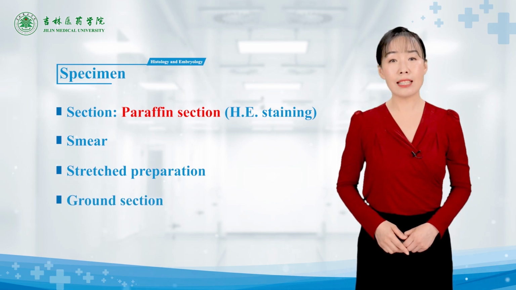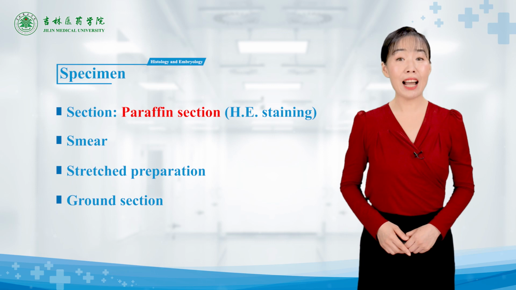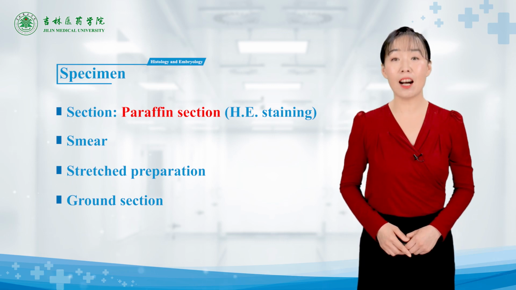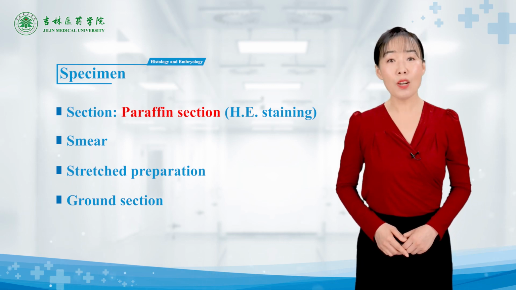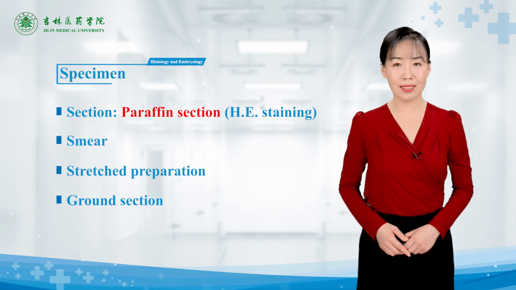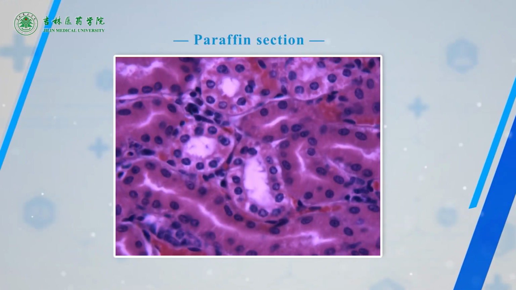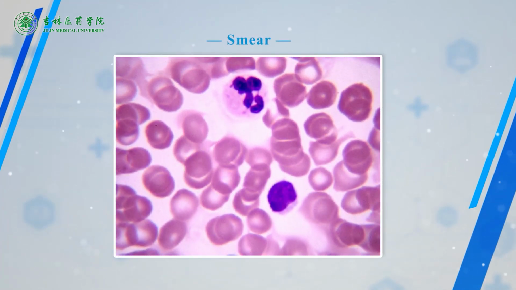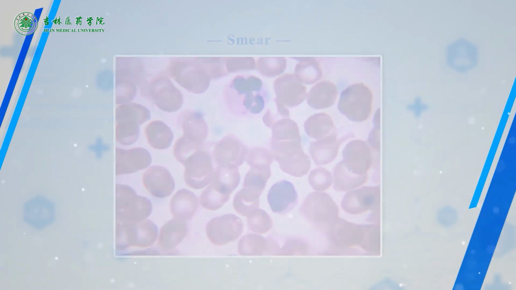The routine histological preparation for light microscope examination is a paraffin section stained with hematoxylin and eosin, HE for short. This is a paraffin section obtained from kidney. Most tissues and organs can be made into paraffin sections. This is a smear, showing us blood cells. Blood, bone marrow, sperm, etc. can be made into smear.